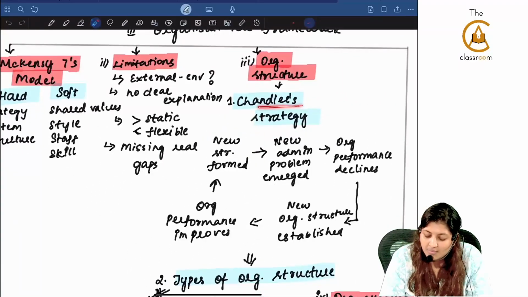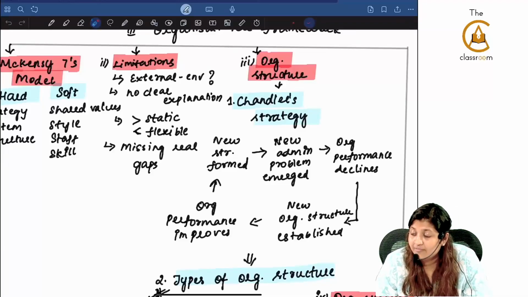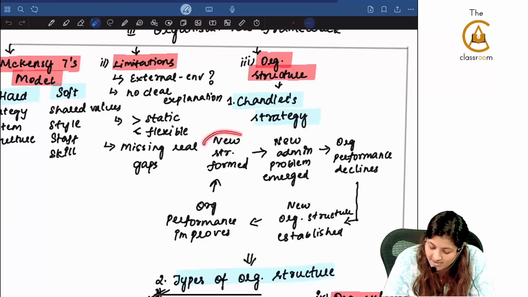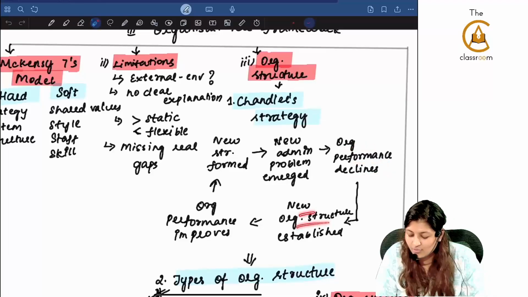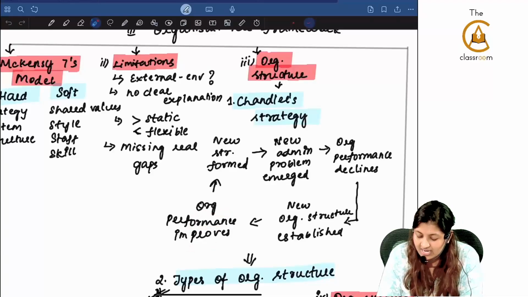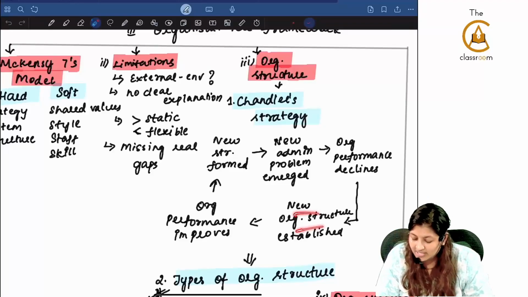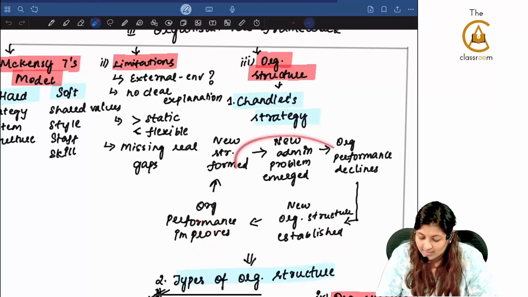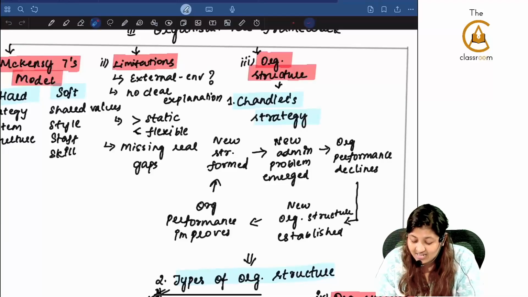Organizational structure. What is this Chandler strategy? Is it like Chandler from Friends? It is like S.J. Surya. However, what will S.J. Surya say? The same thing again and again. In the same way, a new strategy is formed. An administrative problem emerged. Organizational performance is declining. A new organizational structure is getting established. Organizational performance improves again. A new strategy is formed. Then a problem is emerging. Organizational performance declining. Again a new organizational structure is established. Organizational performance improves. Like that, it keeps going on like S.J. Surya. This strategy is called Chandler's strategy.